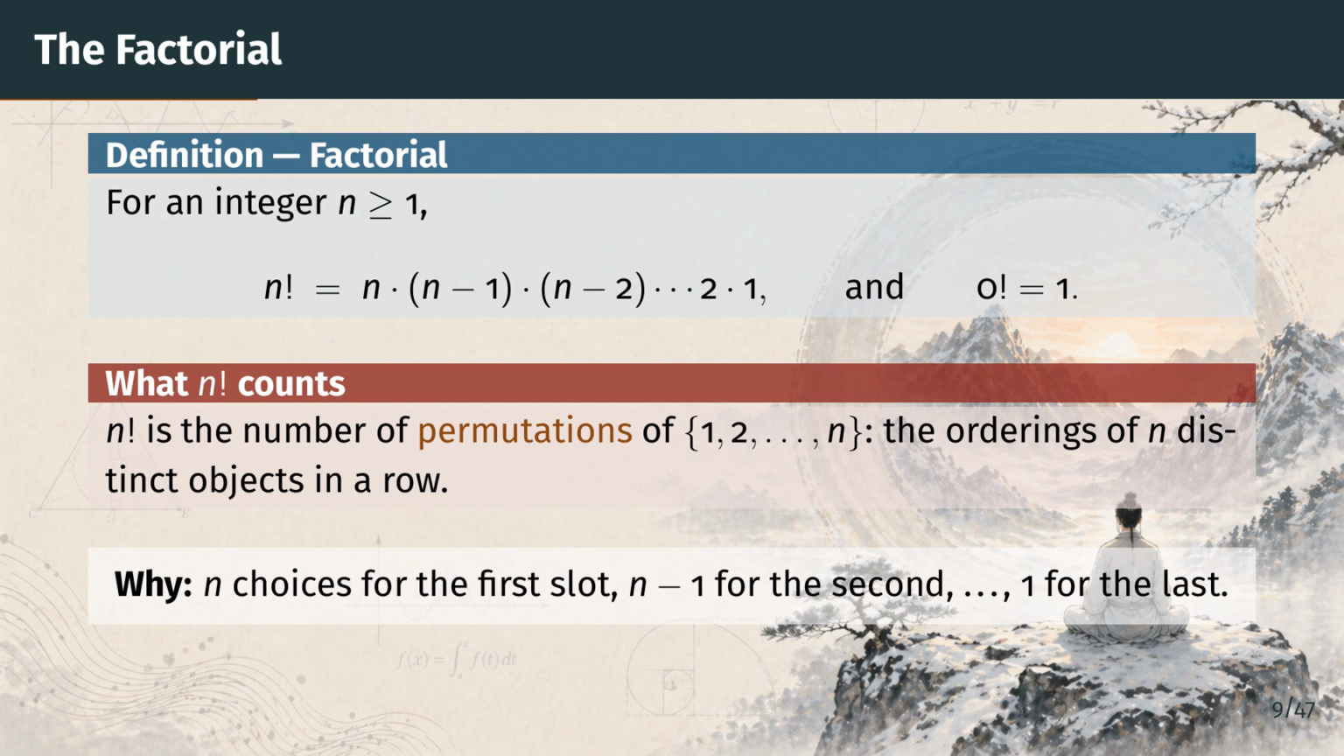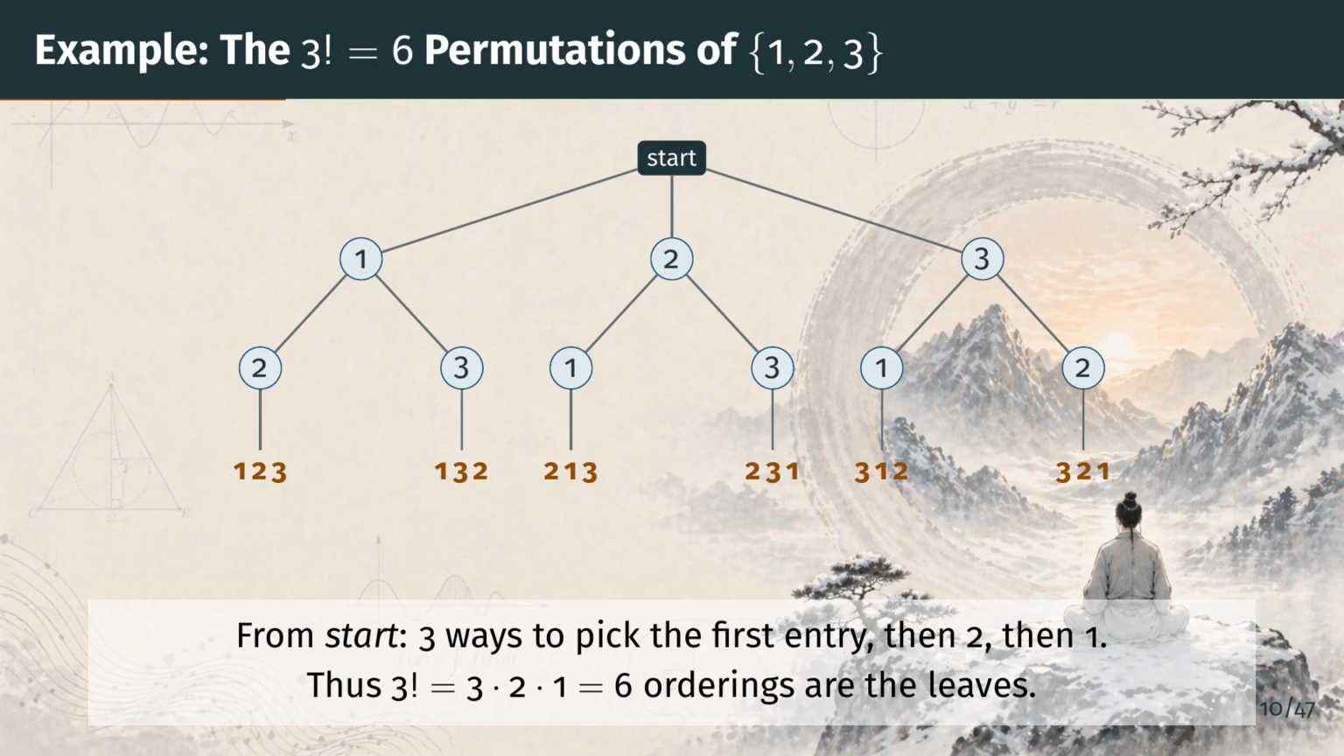N objects could go in the first slot, then n minus 1 remained for the second, and so on, until a single object is left for the last. Multiplying the choices gives n factorial. Let us make this concrete with n equal to 3.